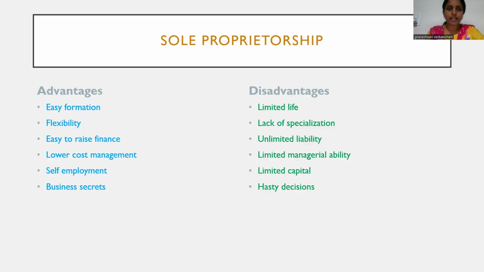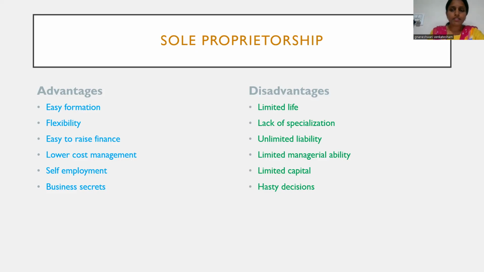Next we'll see the advantages and disadvantages of sole proprietorship. We can see here the advantages: easy formation, flexibility, easy to raise finance, lower cost management, self-employment, business secrets. On the other side, the disadvantages: limited life, lack of specialization, unlimited liability, limited managerial ability, limited capital, and hasty decisions.